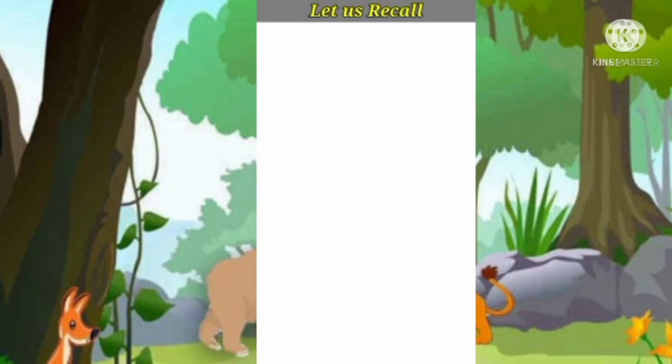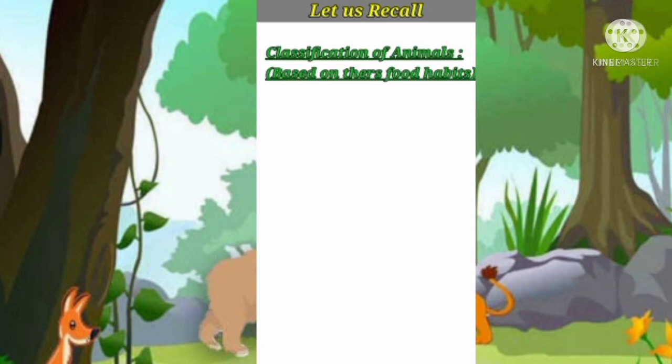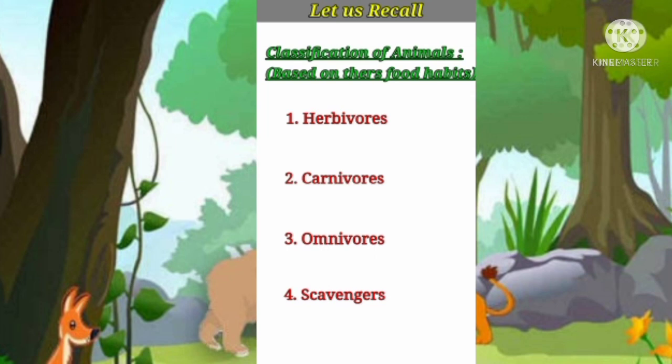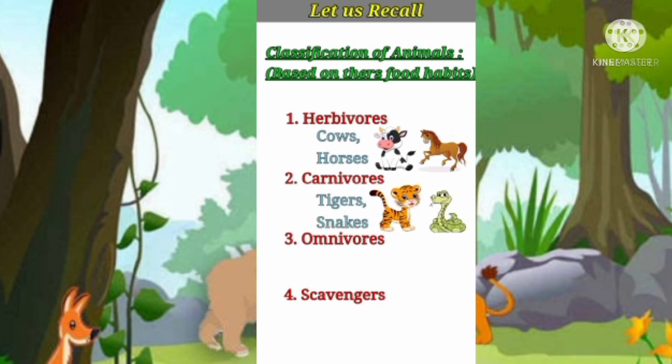Children, let's recall once again. Based on their food habits, animals are classified into herbivores, carnivores, omnivores, and scavengers. Animals that eat only plants are called herbivores. For examples, cows and horses. Animals that eat flesh of other animals are called carnivores. For examples, tigers and snakes.